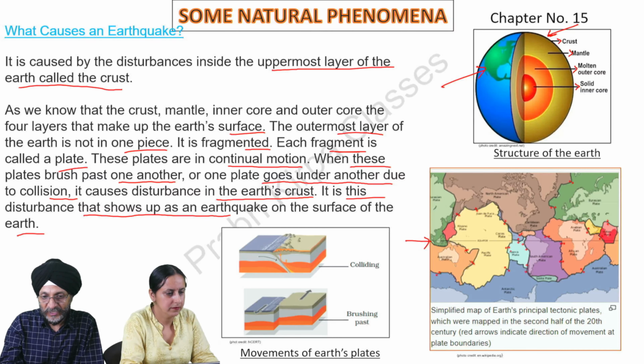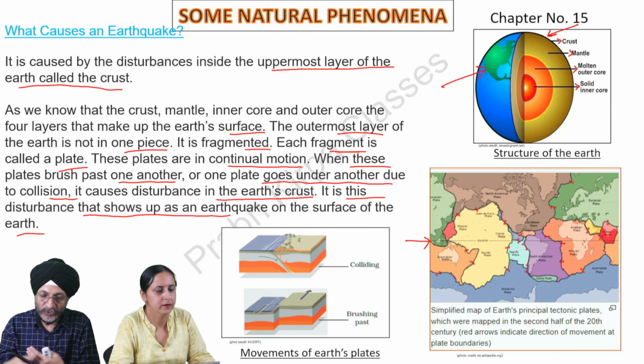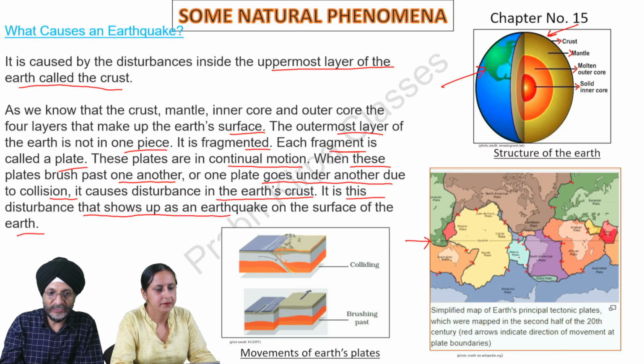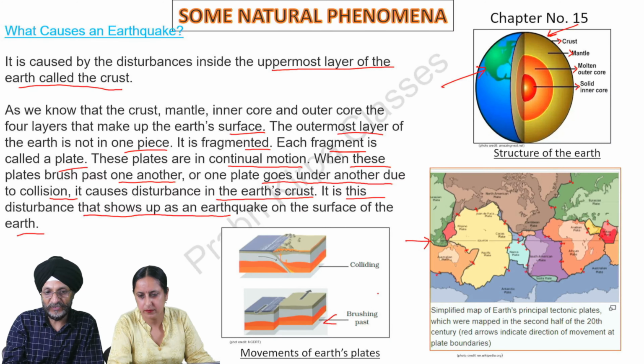These are continuously in motion, and when these plates brush with each other, or one plate goes under the other, then there is an earthquake. You will see here that one plate is colliding with another, and here you will see that one plate is brushing with another. Because of this colliding or brushing of one plate with another, there is an earthquake.